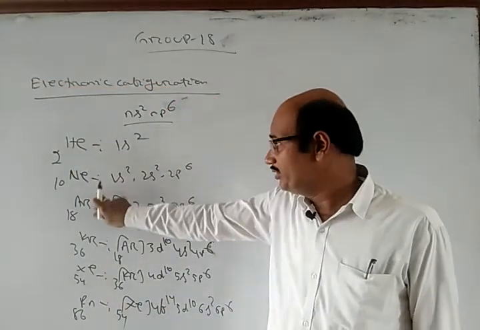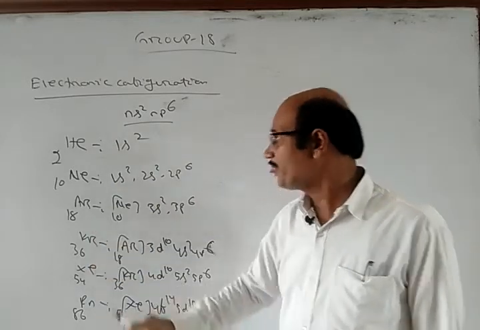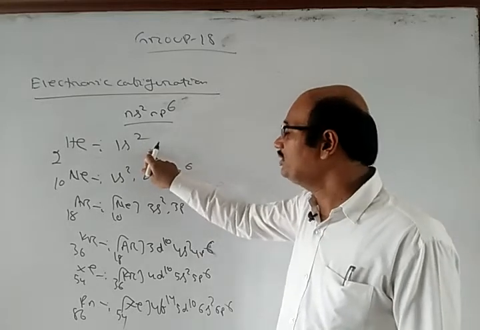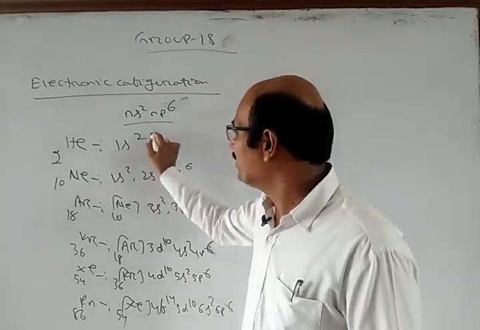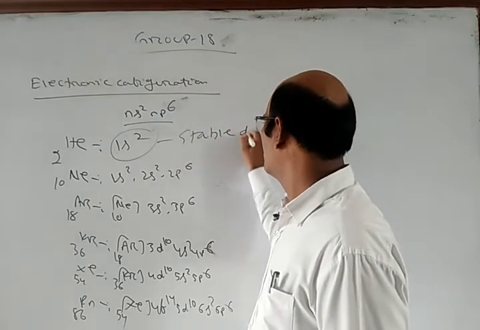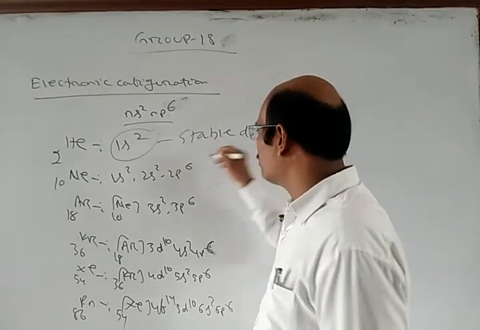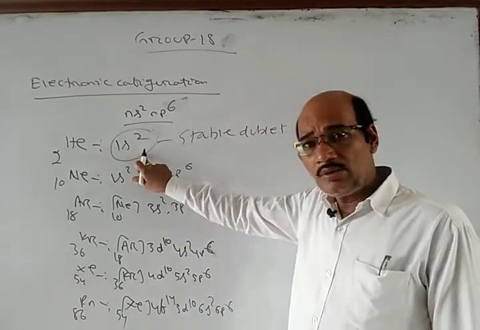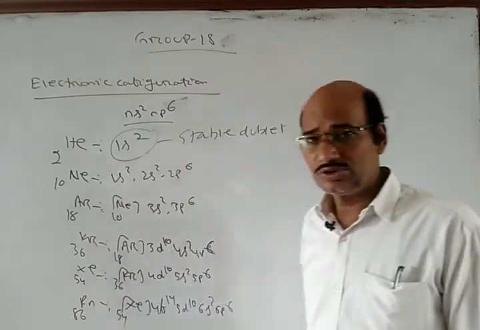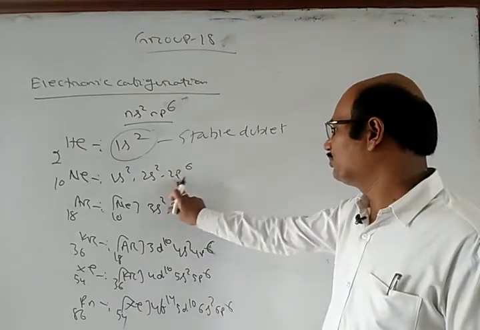So helium, neon, argon, krypton, xenon, radon. Helium has only 1s2, which means helium has a stable doublet. The other elements like neon, argon, krypton, xenon, radon have ns2, np6 configurations.